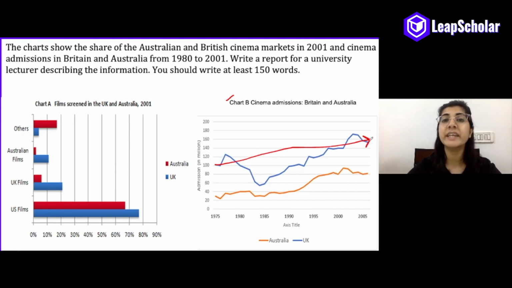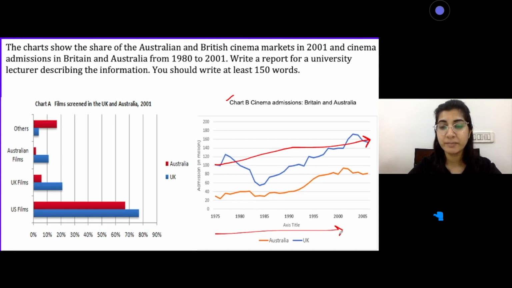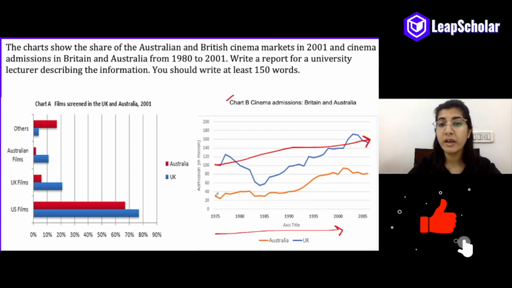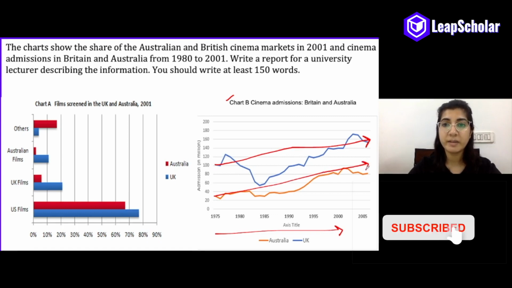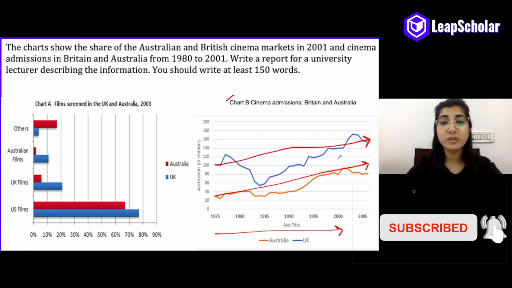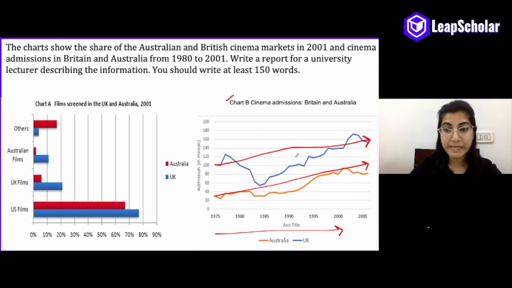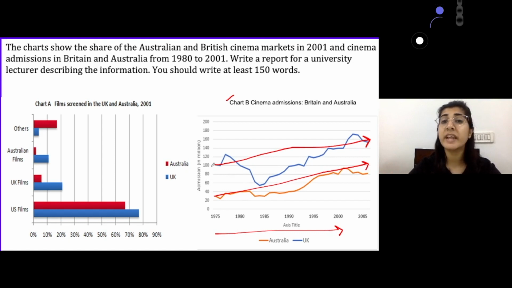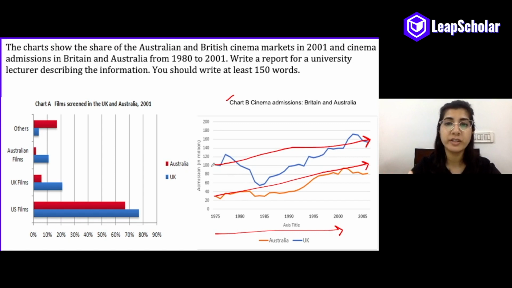That there is a slight increase in the number of people who visited the cinema as the years increased. Similarly, for the orange line as well, which is for Australia, there is again a very clear increase in the number of cinema attendees. So this is our trend for chart B, which shows a steady increase, a rise or a surge in the number of cinema attendees.